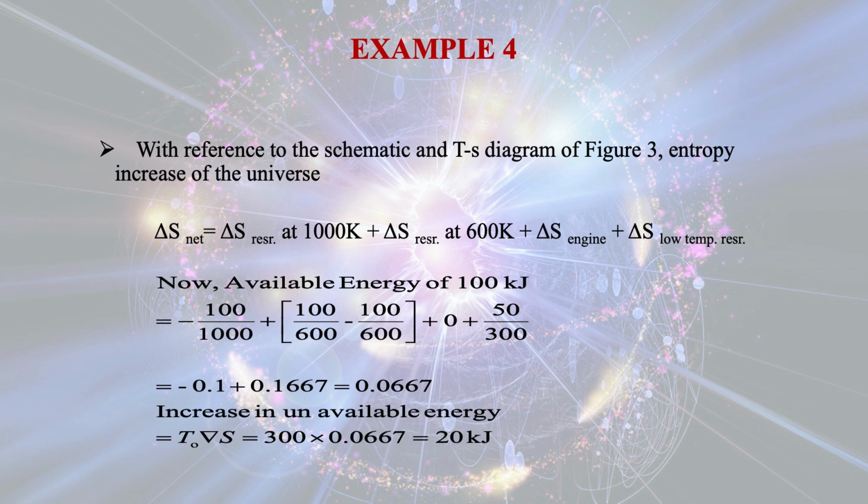So if you calculate, you will get the net change in entropy equal to 0.0667. Now the increase in unavailable energy is equal to T0 into del S, that is equal to 300 into the change in entropy. So it comes out to be 20 kilojoule.